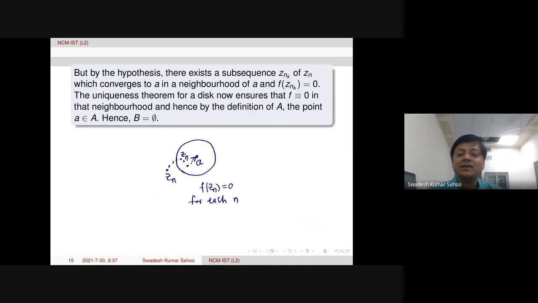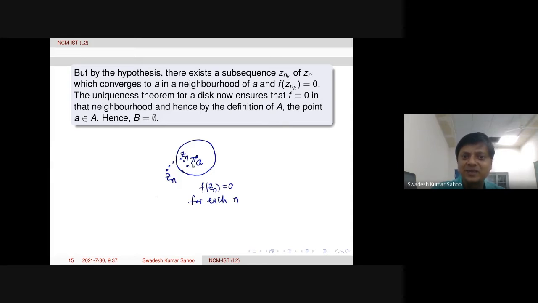That's the argument here. So here we are going to use the uniqueness theorem for a disk. Look at the picture. My point a is here, for instance. Now I can take a neighborhood where, because Zn was converging to the point a, we can find a subsequence from that sequence. There exists a subsequence Znk of Zn which converges to a in a neighborhood of a. We can find one neighborhood. This is happening.